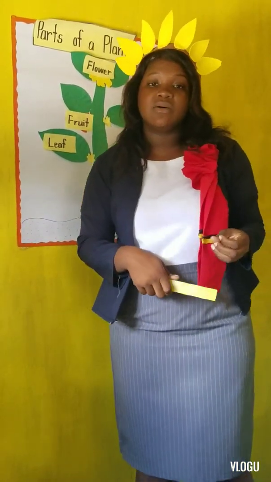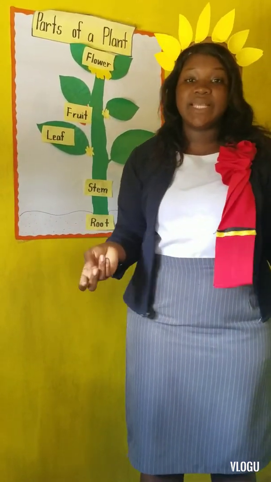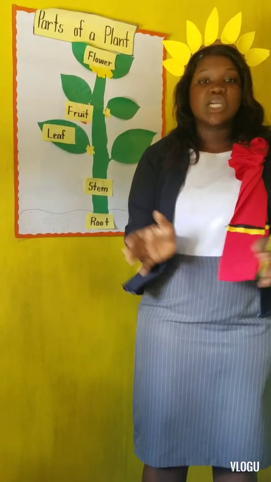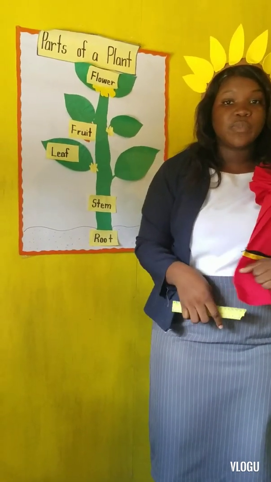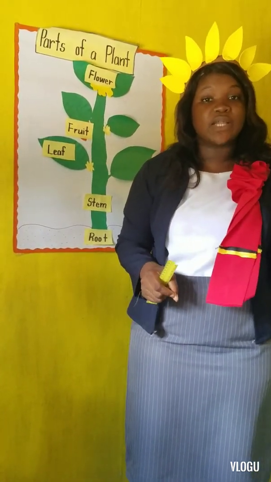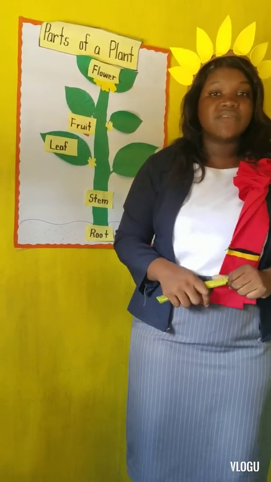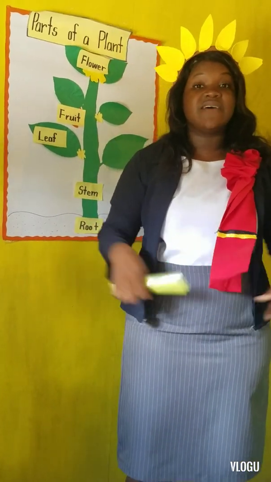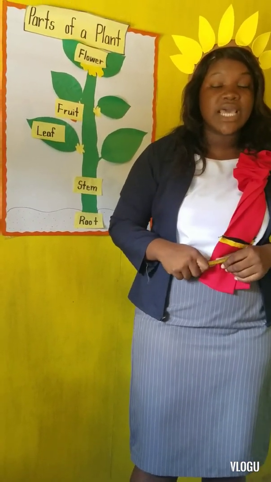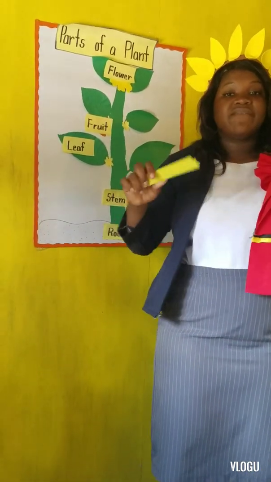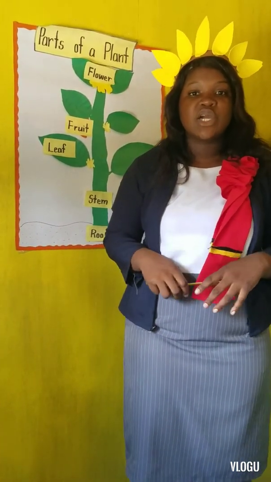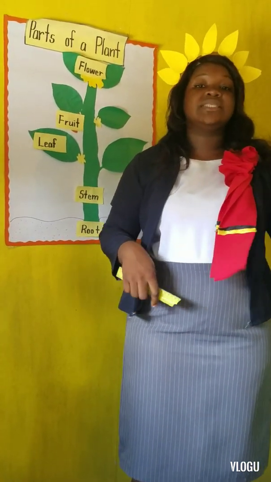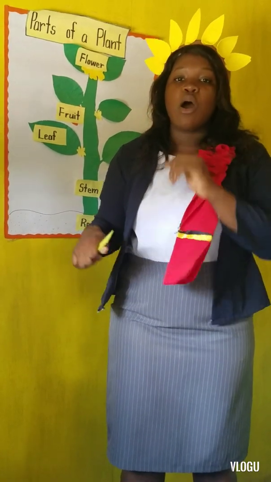To show its parts. Okay, now you've all been placed into three groups. We have the cherry, the banana, and the apple group, right? Good. Group A, which is the cherry group, you're going to list for me 3 parts of the plant. What are you going to do? List 3 parts of the plant. Group B, which is the banana, you're going to list 5 parts of the plant. What are you going to list? The 5 parts. And for the last group, Group C, you're going to list all 5 parts, and you're going to say the function of them all.